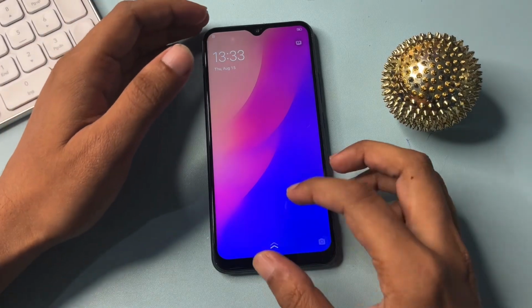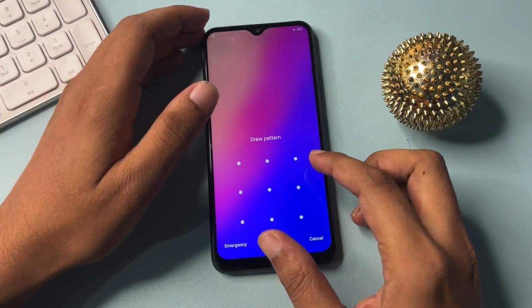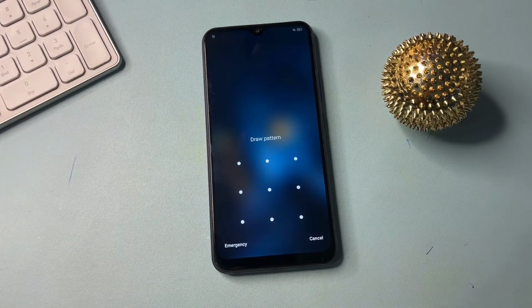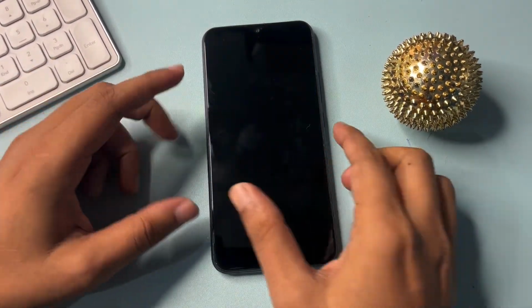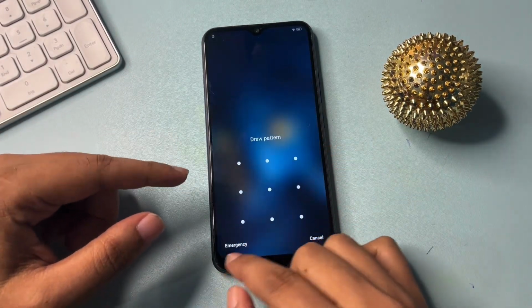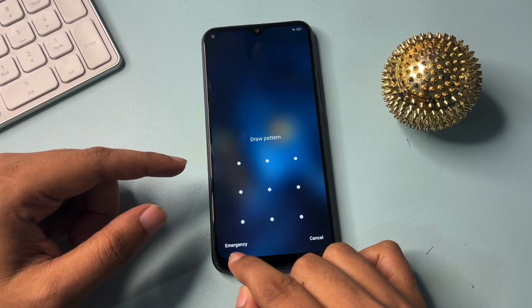Now you can see the smartphone has been switched on, but the pattern lock is still showing, so don't worry at all. There are some USSD codes that I am going to give you. You will have to dial that USSD code in the emergency call option. Simply click on this emergency option.